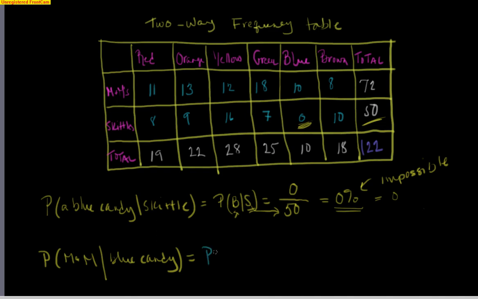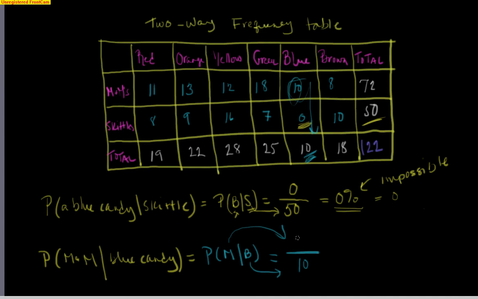All right, let's take a look at the flip side of that. What is the probability of an M&M given that it's a blue candy? So now my blue candies go on the bottom. How many blue candies do I have? Here are my blue candies, and I have 10 of them. Of those 10 candies, how many of them are M&Ms? What is the probability of pulling out an M&M if I have a cup full of blue candies?